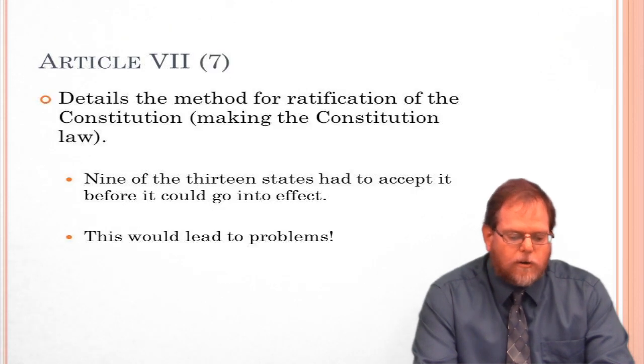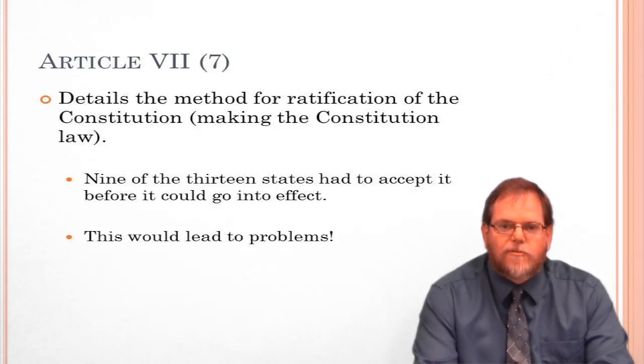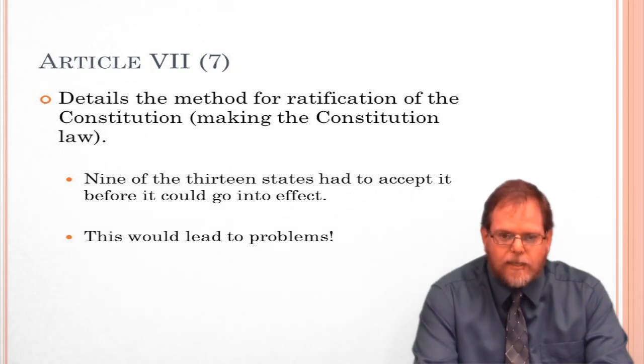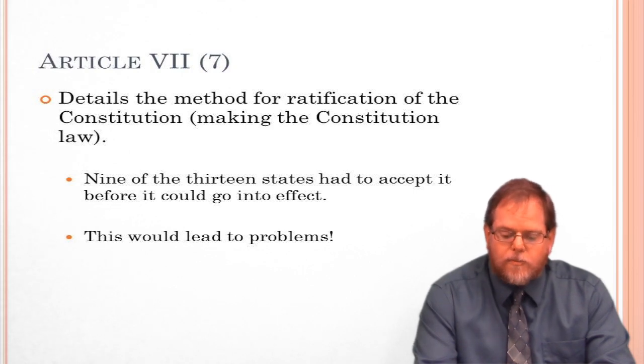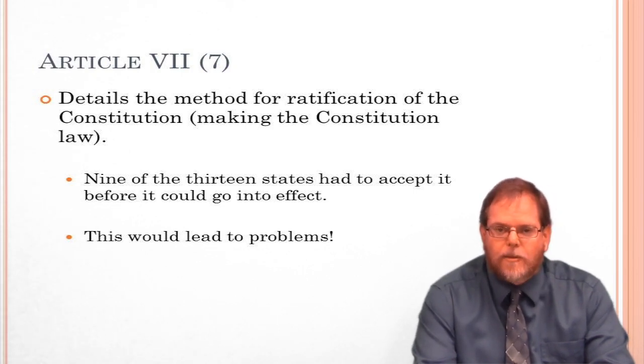And the last article, Article 7, details the method for ratification of the Constitution, or how it was made our law. The deal was that 9 out of the 13 states had to accept it before it could go into effect. So they each held conventions where they voted on whether or not to accept it, and if it was going to be our law, 9 states had to agree to it. And as it says there, this is going to lead to some problems, which is how we end up adding the Bill of Rights, the first 10 amendments to the Constitution. We'll talk more about that, though, later.